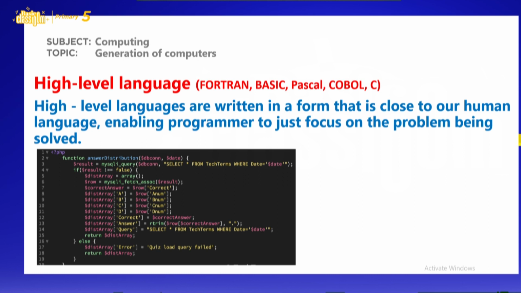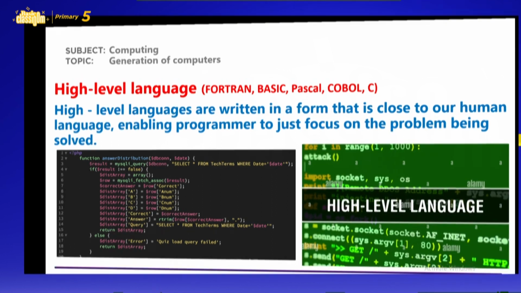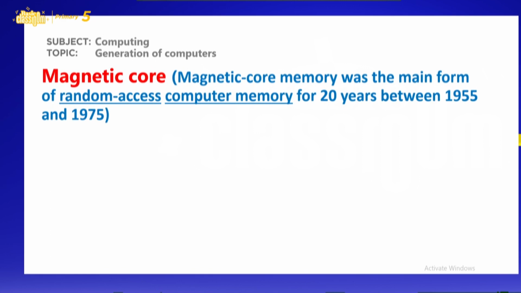That has to do with high-level language. So we have a screenshot of the high-level language. Okay? Now, we also have another component used in the third generation computers. We have magnetic core, and we discussed this in the second generation computers.